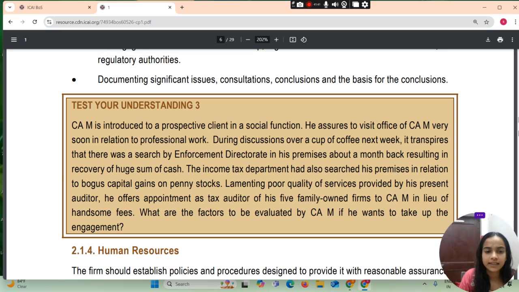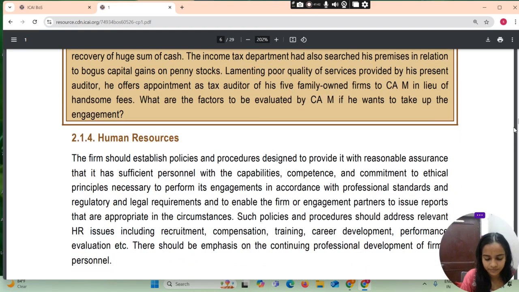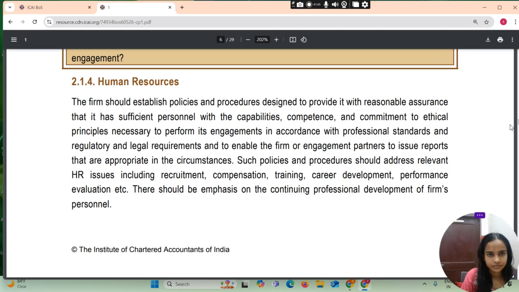देन आता है हमारा ह्यूमन रिसोर्स. The firm should establish policies and procedures designed to provide it with reasonable assurance that it has sufficient personnel with the capabilities, competence, and commitment to ethical principles necessary to perform its engagement in accordance with professional standards and regulatory and legal requirements, and to enable the firm or engagement partner to issue reports that are appropriate in the circumstances.